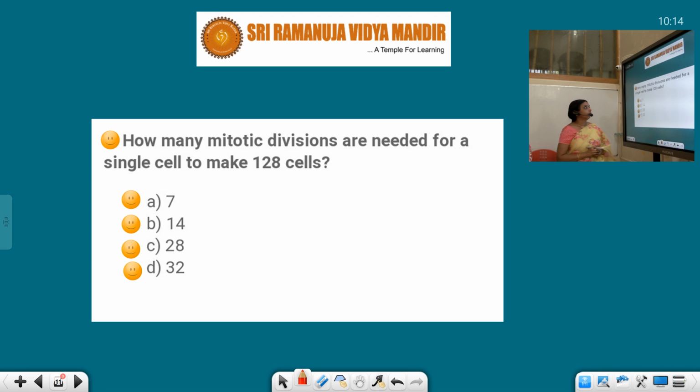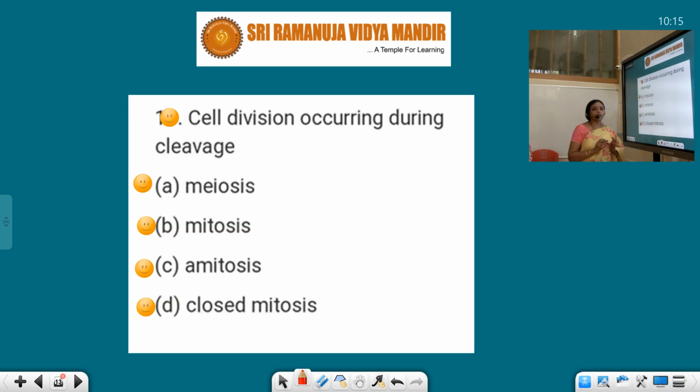Cell division occurring during cleavage. At the time of cleavage, in closed mitosis in fungi, this you have to remember, students. In fungi, closed mitosis occurs, and this is the answer. So complete cell division takes place once and for all. Only closed mitosis happens.